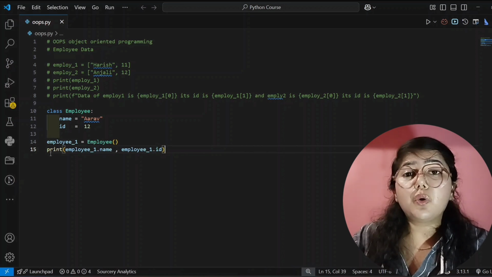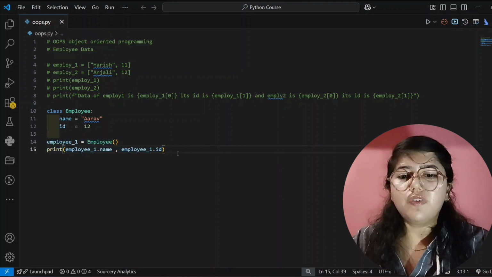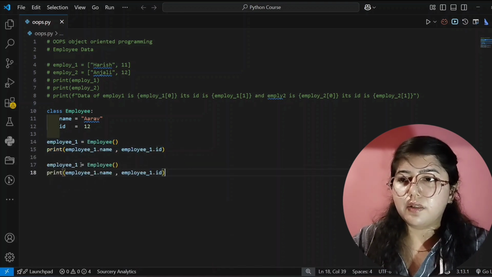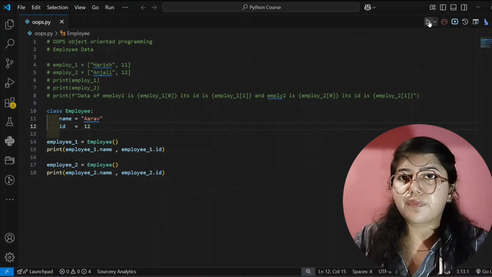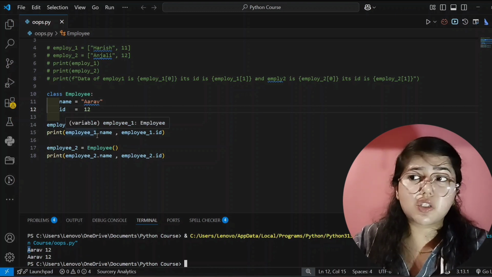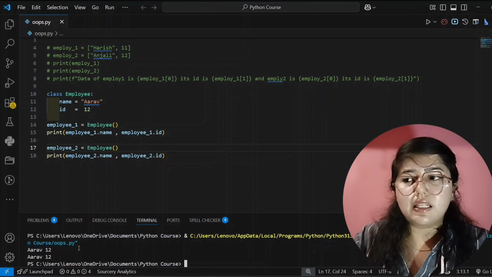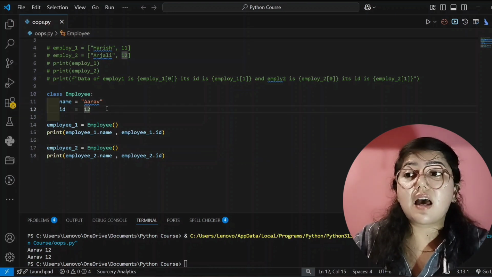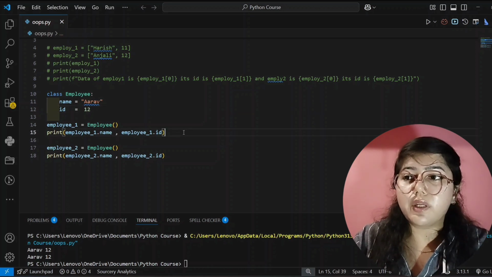If I want to create another object, I will create it in a similar way. So will this work? Tell me. Let's see. Here I am writing 2, here also I will write 2, and here also I will write 2. Now it's correct, and now I'll run this code. See here, why is it printing the same answer again and again? I am creating another object, right? So it should print other data, but it is printing the same data, Arav and 12. Yes, because we have given single data for the name and for the ID, that's why it's showing the same output.